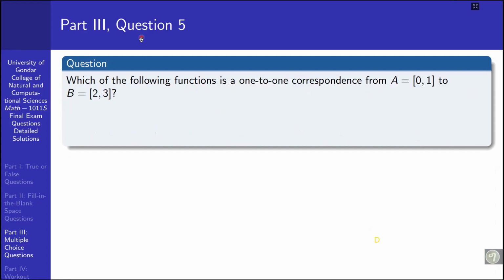Next question, question number 5. Which of the following functions is a one-to-one correspondence from A, 0 to 1, to B, 2 to 3? The alternatives are these.